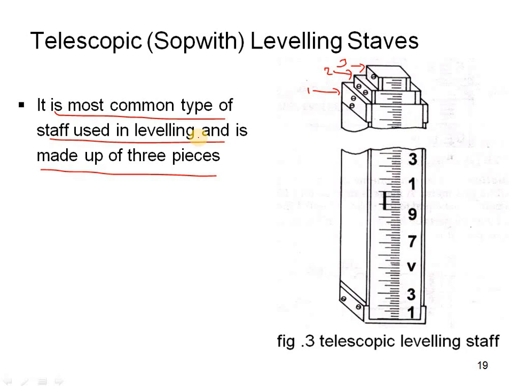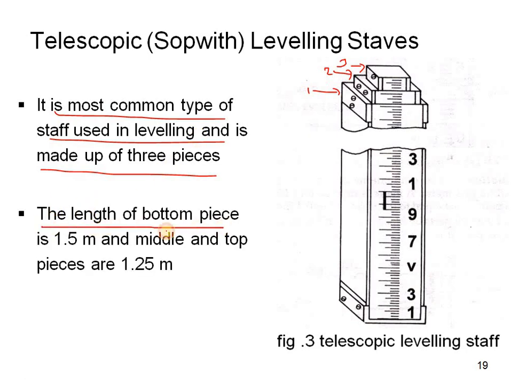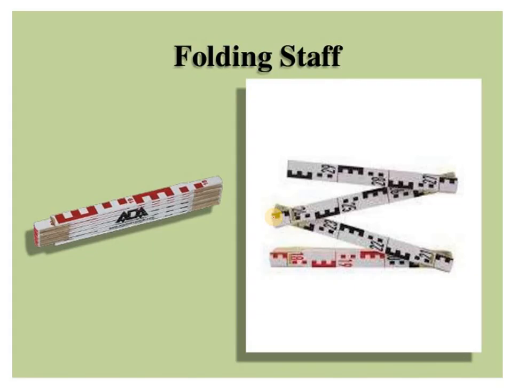So it is the most common type used in leveling. And here the length of the bottom piece is 1.5 meters and the middle and top pieces are 1.25 meters. So the bottom piece, that is this one, is 1.5 meters, and the middle one and the top one are 1.25 meters.